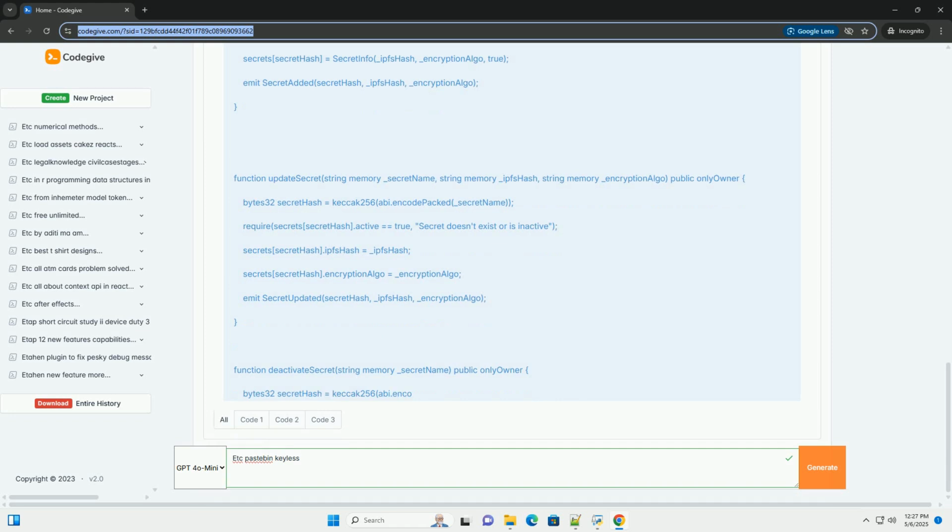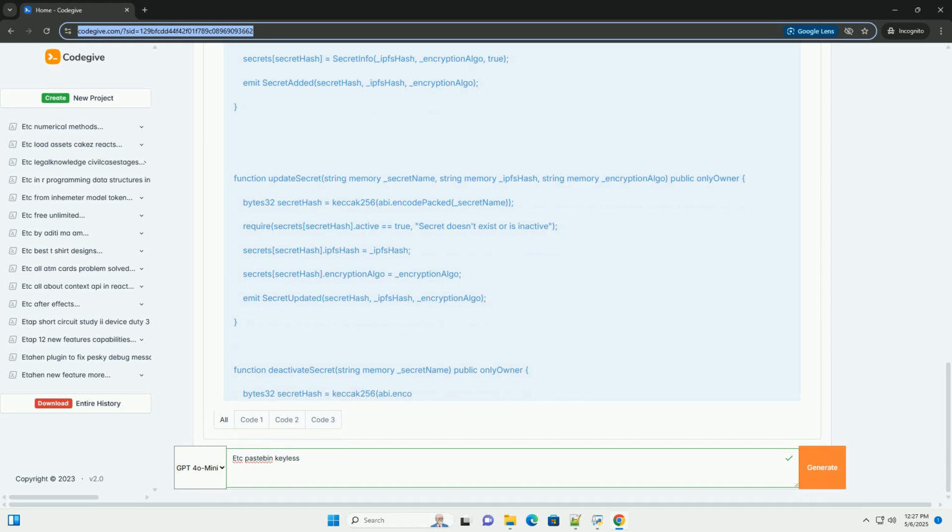Run the decryption script. Execute the decrypt.js script: node decrypt.js. This will retrieve the secret metadata from the contract, download the encrypted secret from IPFS, and attempt to decrypt it. Remember to replace the placeholder key derivation logic with a secure implementation.